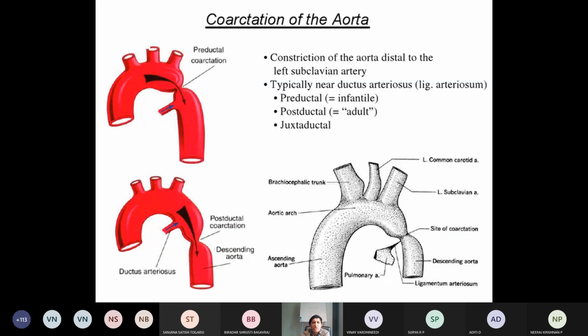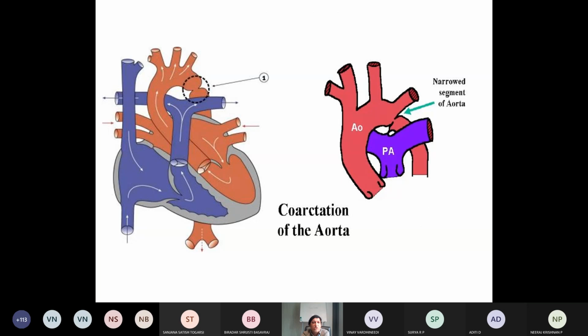This is the arch of aorta. This is the ascending aorta. So exactly here, there will be a narrowing. With this, there will be a disturbance in the flow of the blood, aortic circulation. Here, see the arrow mark.